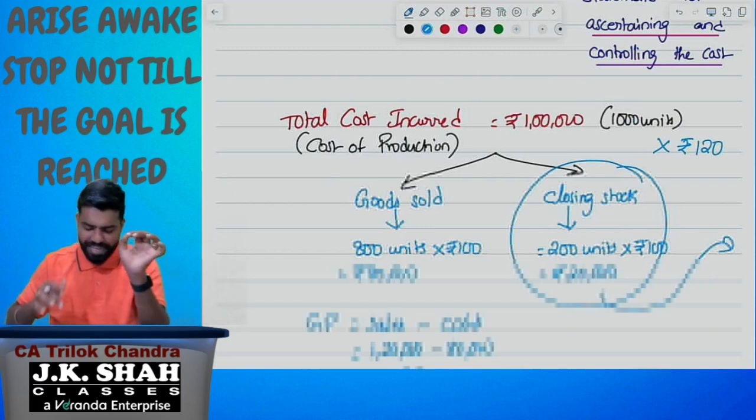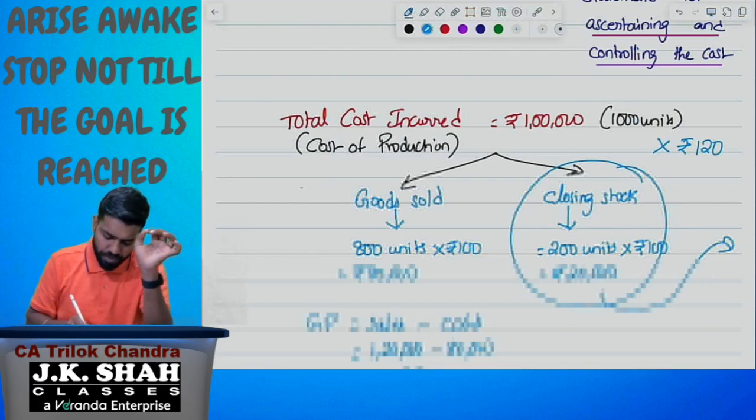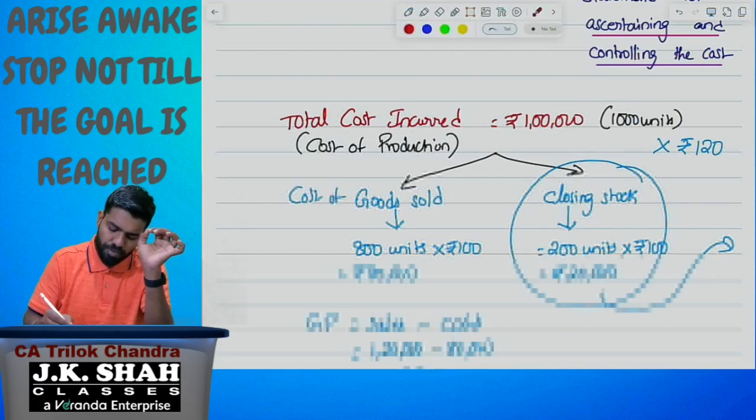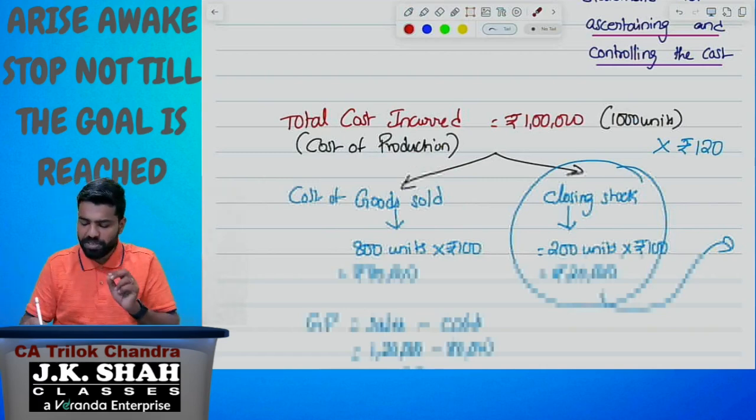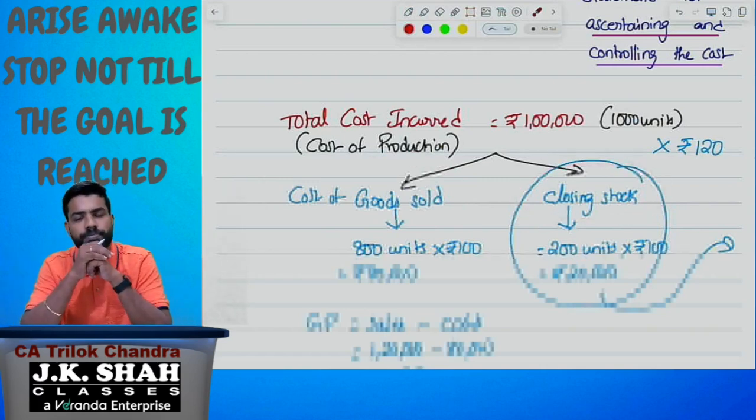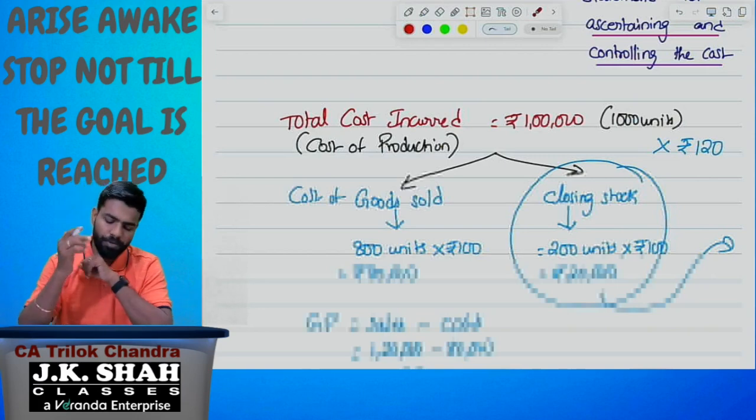The example for the expired cost is cost of goods sold. The example for the unexpired cost is closing stock. I hope you got the point. Okay, now